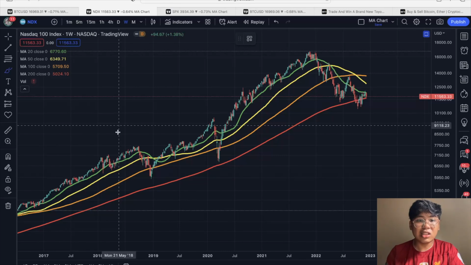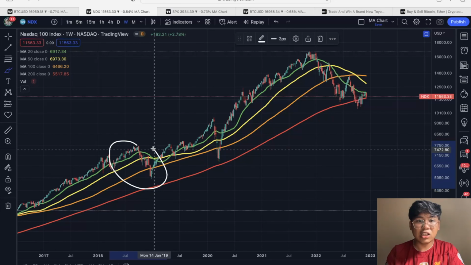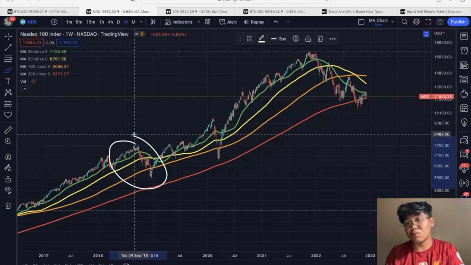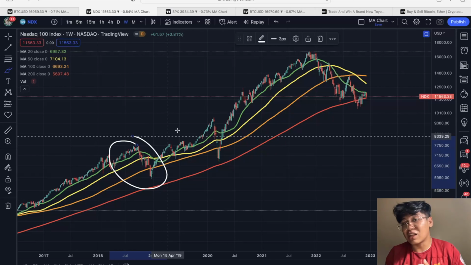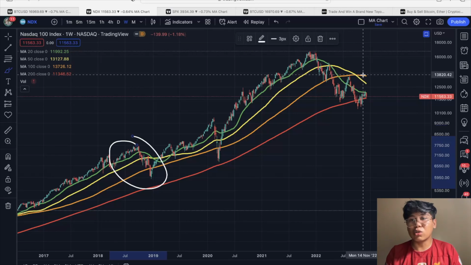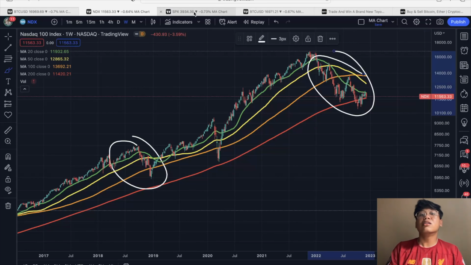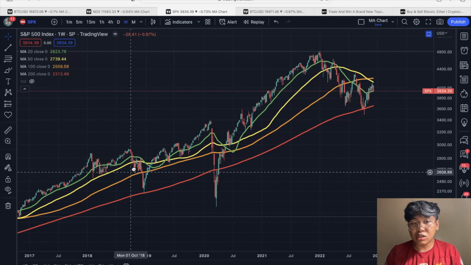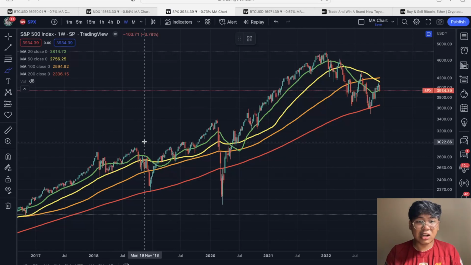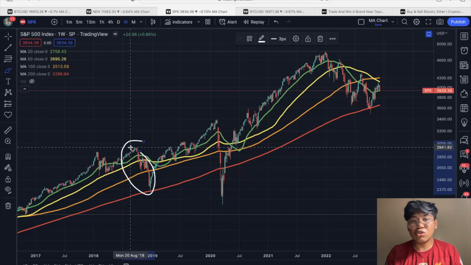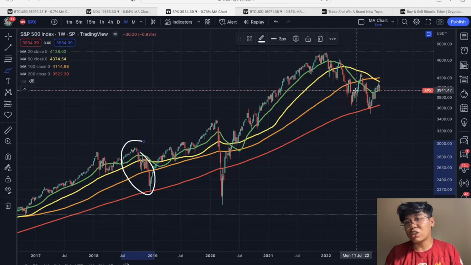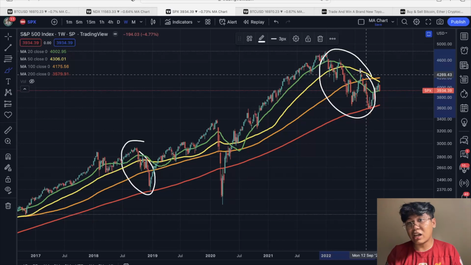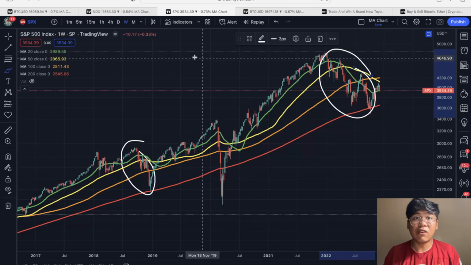So around July 2018, we saw that movement na bumagsak yung ating Nasdaq market. And then right now 2022 bumagsak din siya. And same goes with the S&P 500. Looking at the 2018 chart, bumagsak din siya around this area, same period noong July. And then as you can see 2022 ganun din yung nangyari ngayon dito sa ating S&P 500.